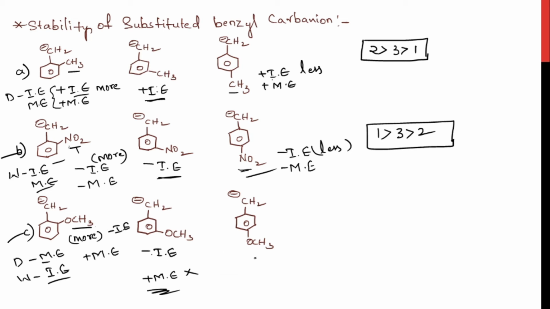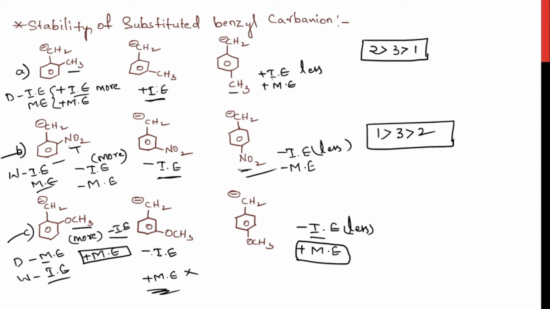And in this particular molecule, you can observe minus inductive effect and the positive mesomeric effect, right? And the intensity of inductive effect is less due to the increase in distance. You can see there is a withdrawal of electrons in 1 and 3 molecules, but that is getting reduced due to the presence of positive mesomeric effect, right? That is getting decreased due to presence of positive mesomeric effect.